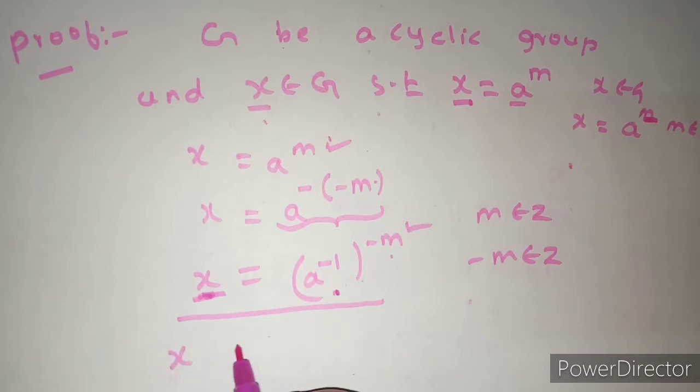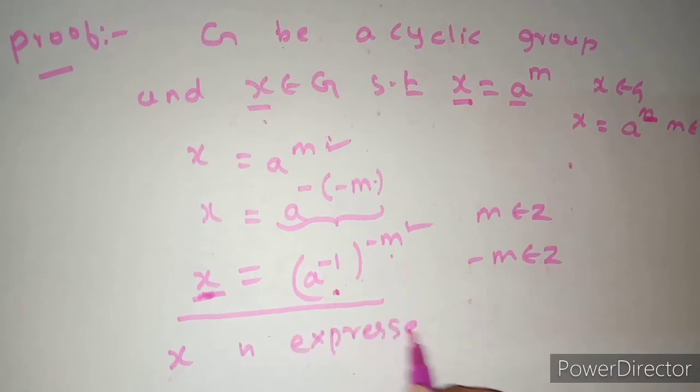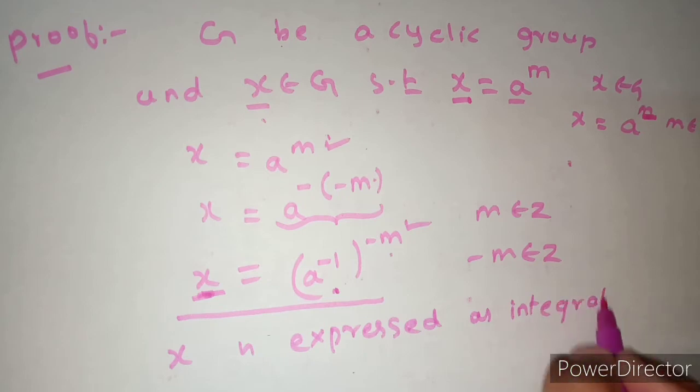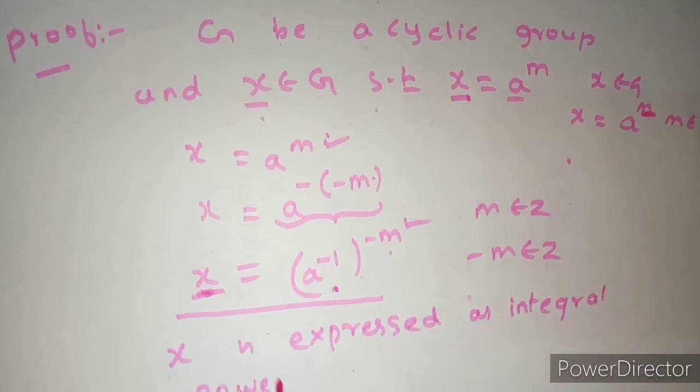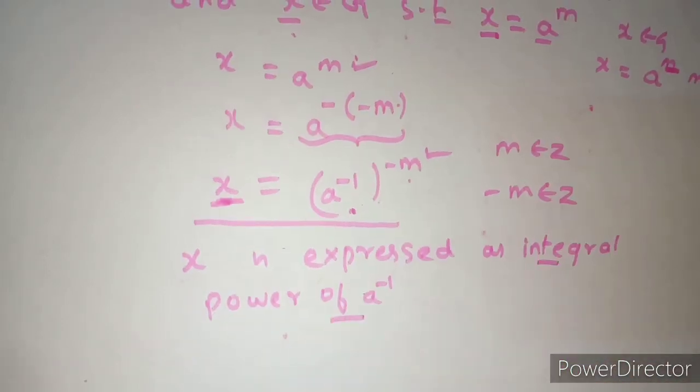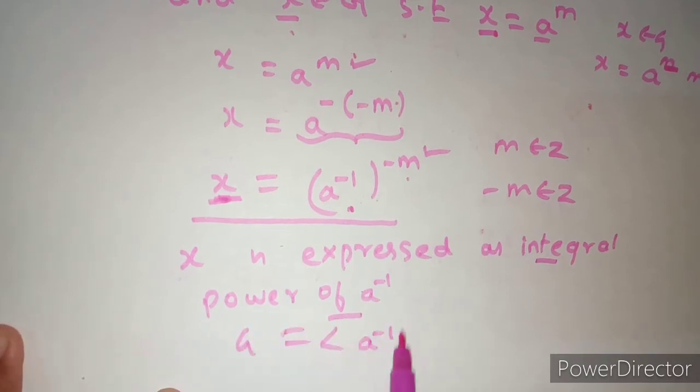Here X is expressed as an integral power of A inverse. That means A inverse is also a generator of group G, G is equal to the group generated by A inverse. So this completes the proof of this theorem. I hope you understood this theorem.